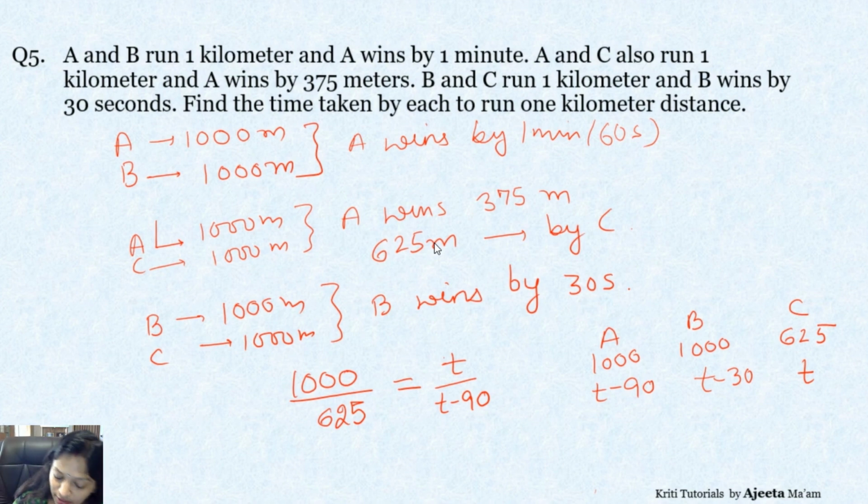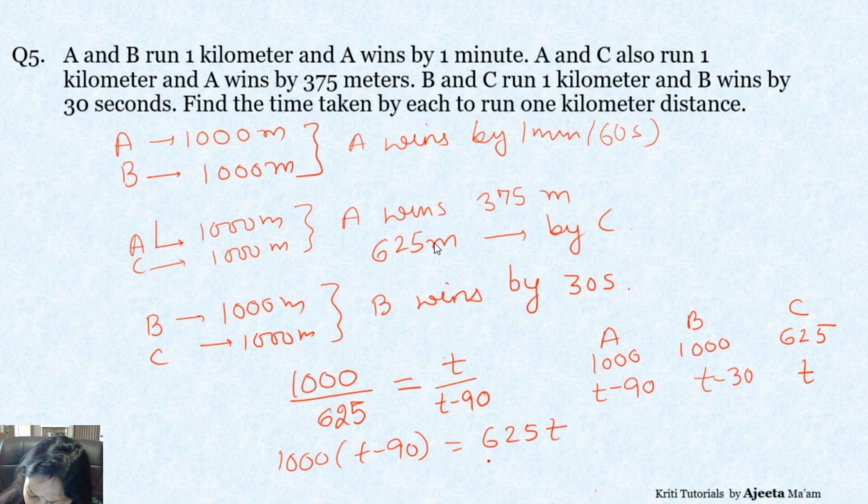So right now let's multiply it. So 1000 into this is equal to 625T. Now let's move it. Open the bracket. So 375T is 90,000. So T will become 90,000 upon 375. Correct?